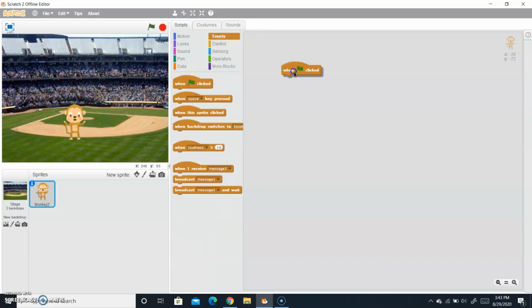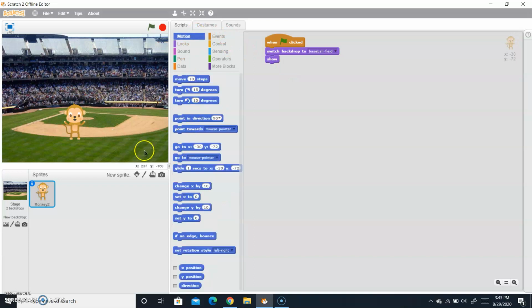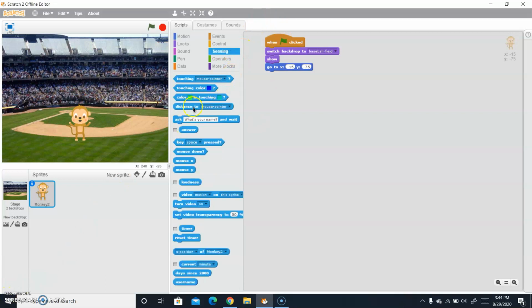Now go to events, take the when green flag clicked. Now we have to go to looks and take switch backdrop to basketball field, and then show. Go to motion, and the monkey should be here. Go to X and Y. After that we will go to sensing.